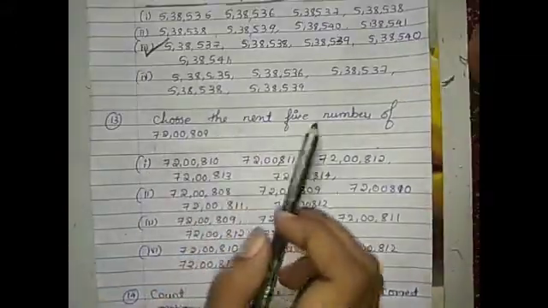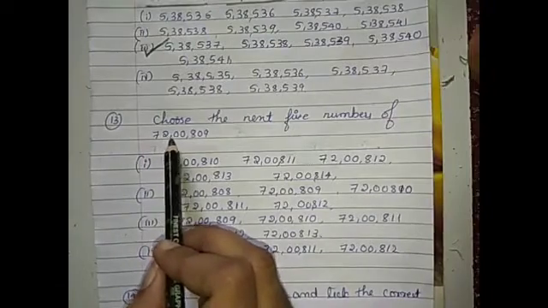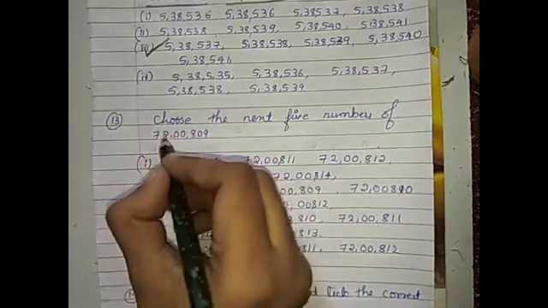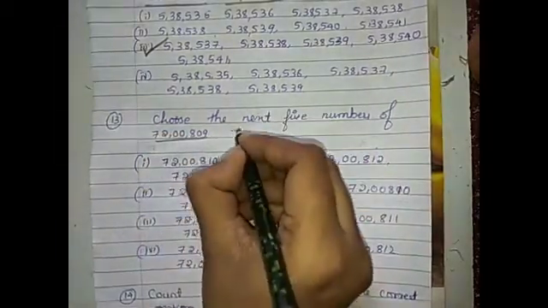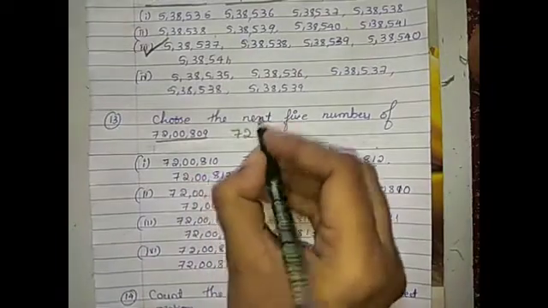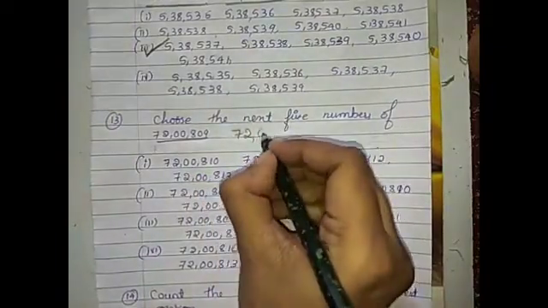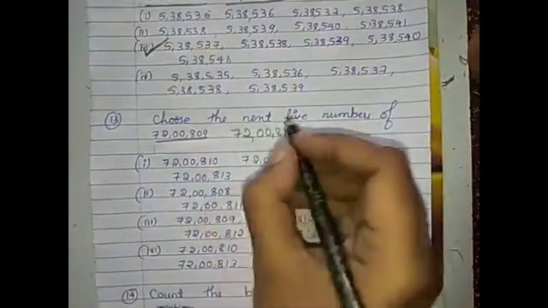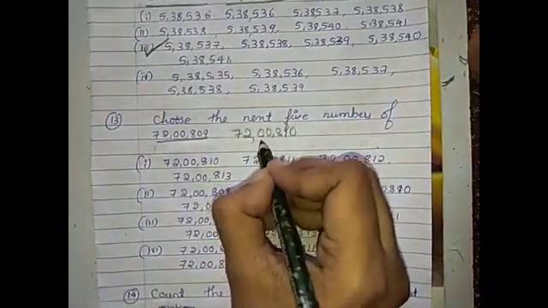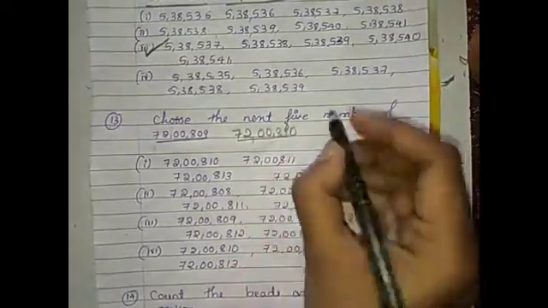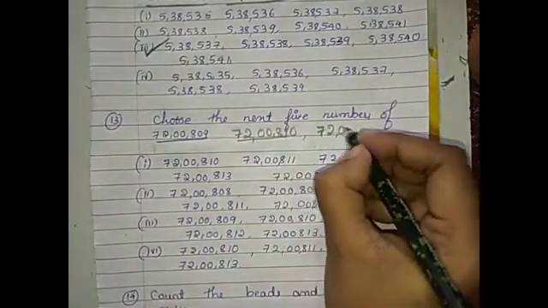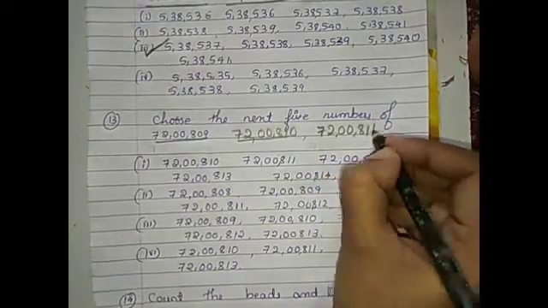13th one, choose the next 5 numbers of 72,809. Here we have to add 1 to this number, then we will get the next number 72,810. If we add 1 to this number, then we will get 72,811.